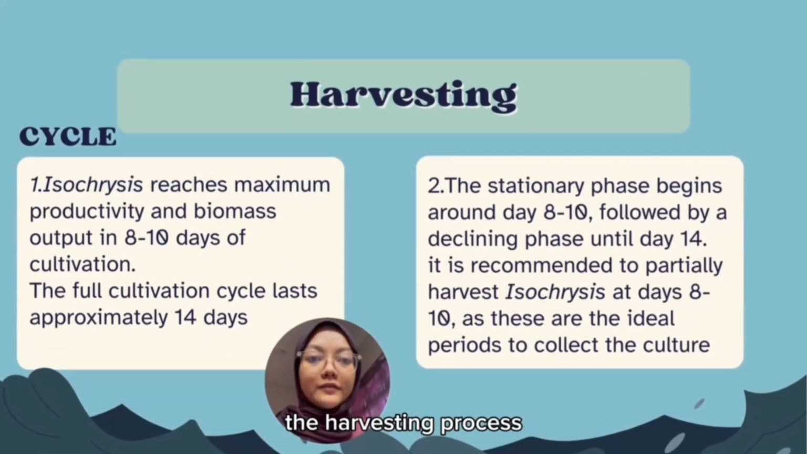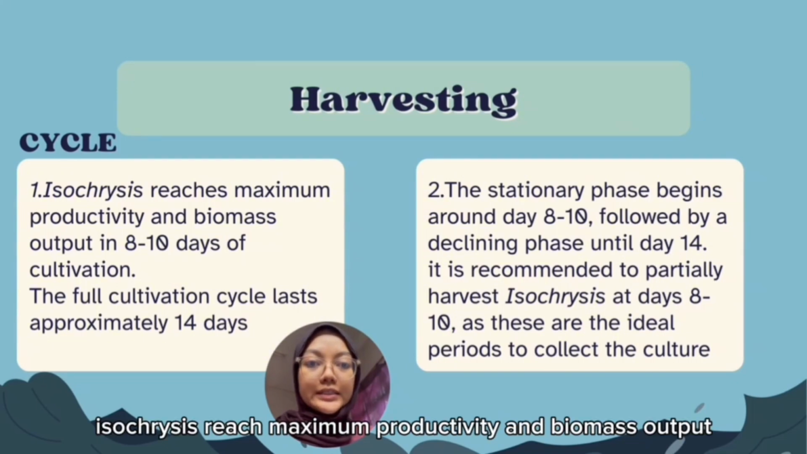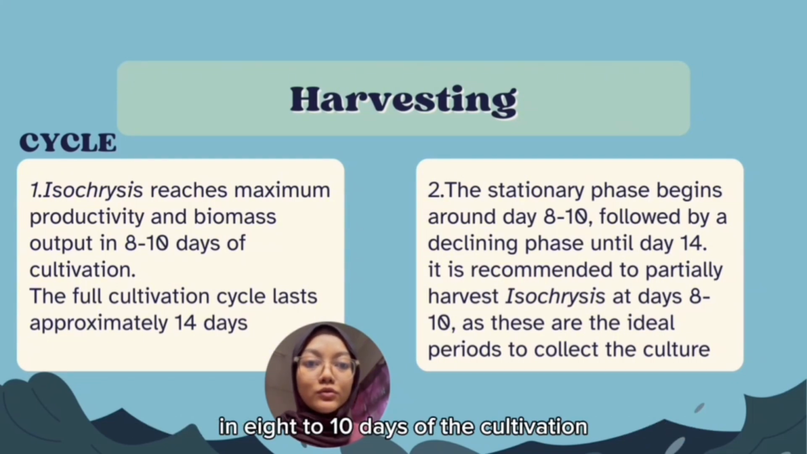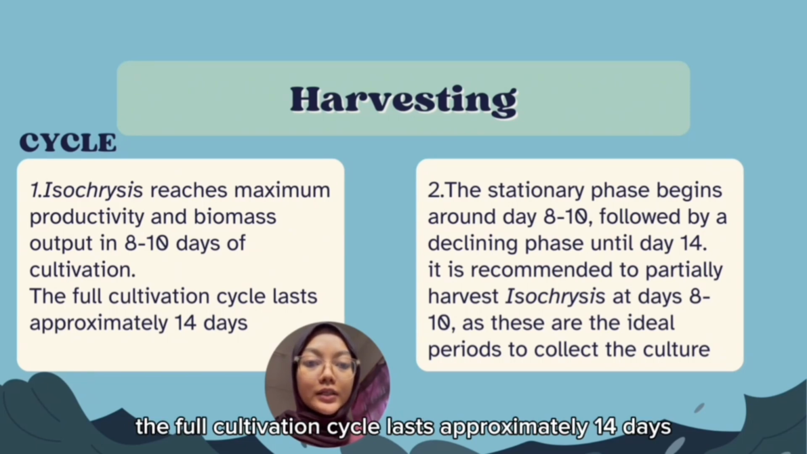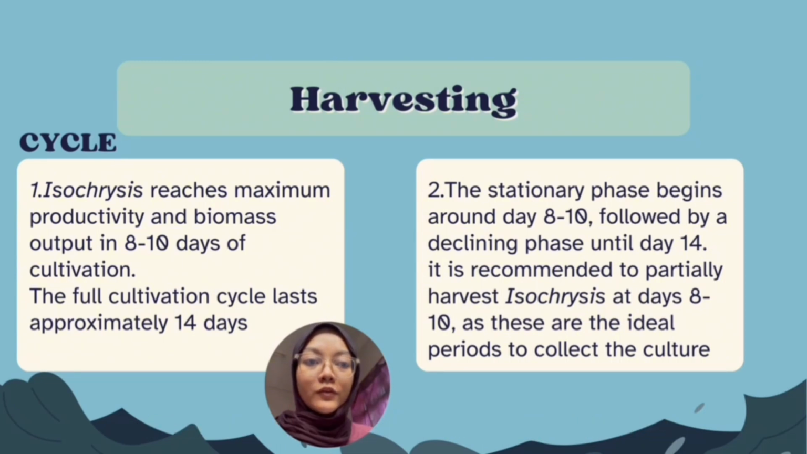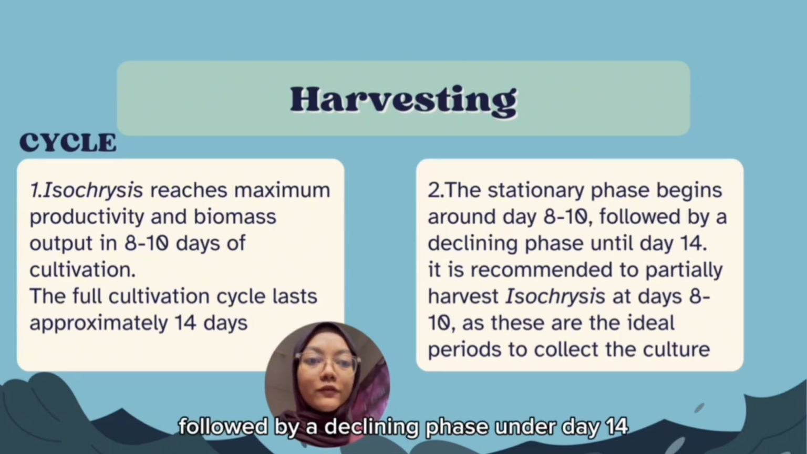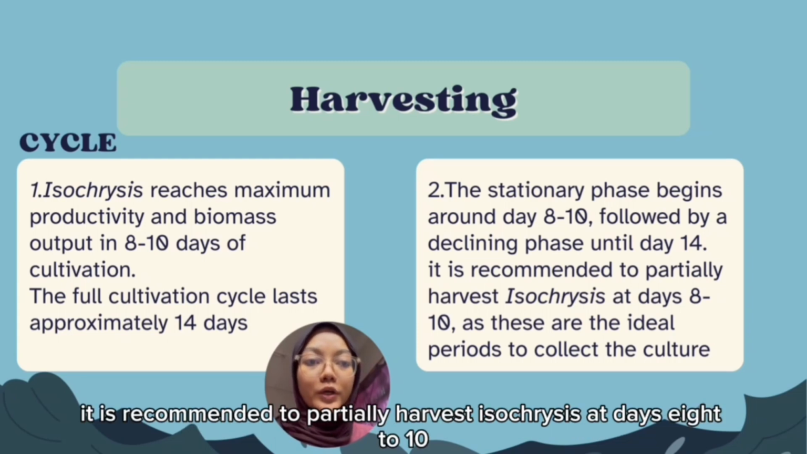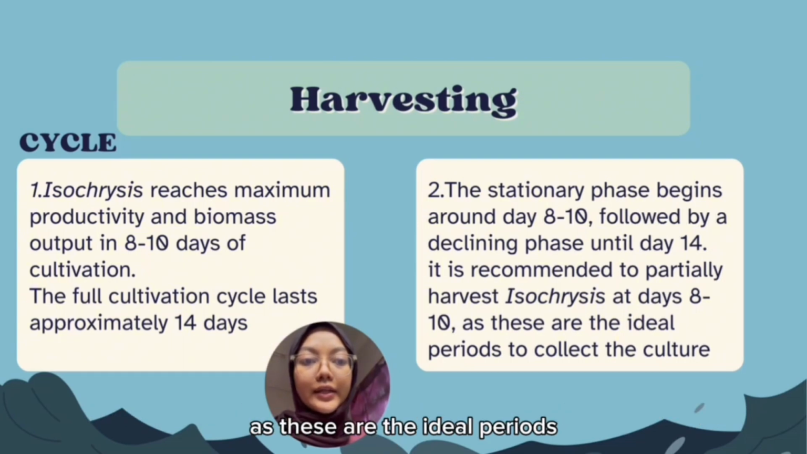For the harvesting process, Isochrysis reached maximum productivity and biomass output in 8 to 10 days of cultivation. The full cultivation cycle lasts approximately 14 days. The stationary phase begins around day 8 to 10, followed by a declining phase until day 14. It is recommended to partially harvest Isochrysis at days 8 to 10, as these are the ideal periods to collect the culture.